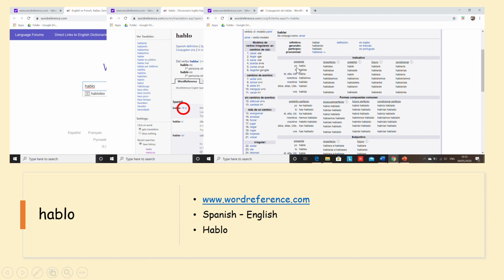Remember, yo is I, tú, you singular, él, ella, he, she, and usted is you formal. Nosotros, we, vosotros, you all, you plural, ellos, ellas, they, and ustedes is you formal plural. Ignore this option here, vos. This is Argentinian Spanish and you wouldn't see it anywhere else except for Argentina.